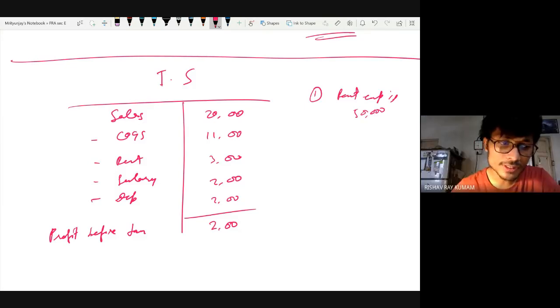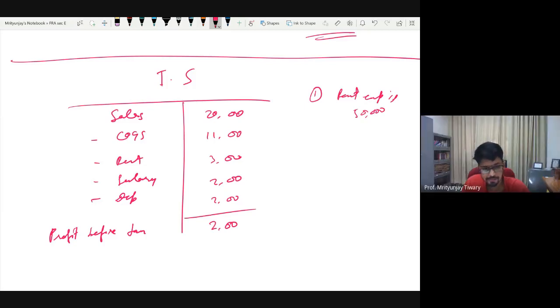So if you assume it's cash, then you do rent expense debit, cash credit. If it's not written, do you assume cash or not? Yes, sir. Cash. Okay, so you assume cash. So what is the entry? Rent expense debit and cash credit. This is what you would have done.